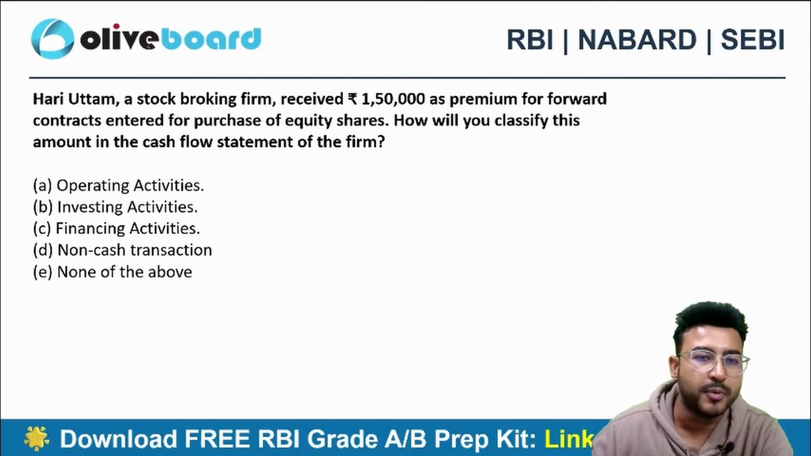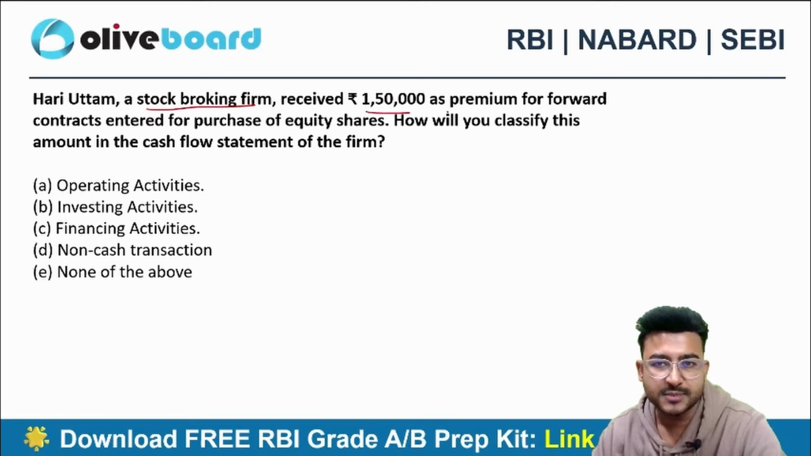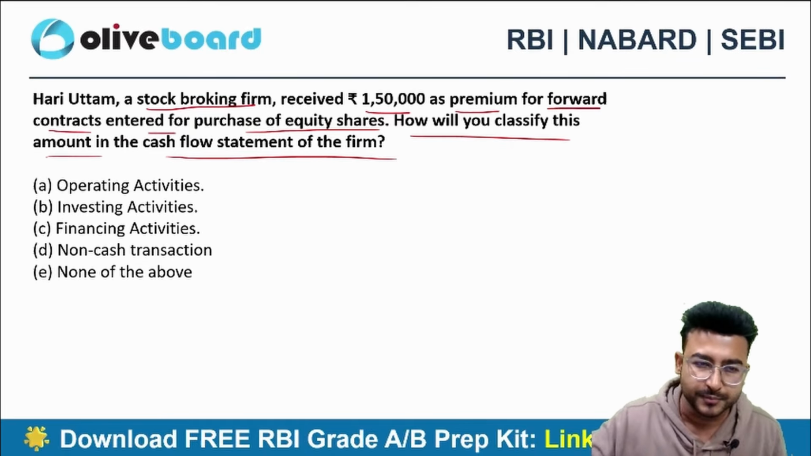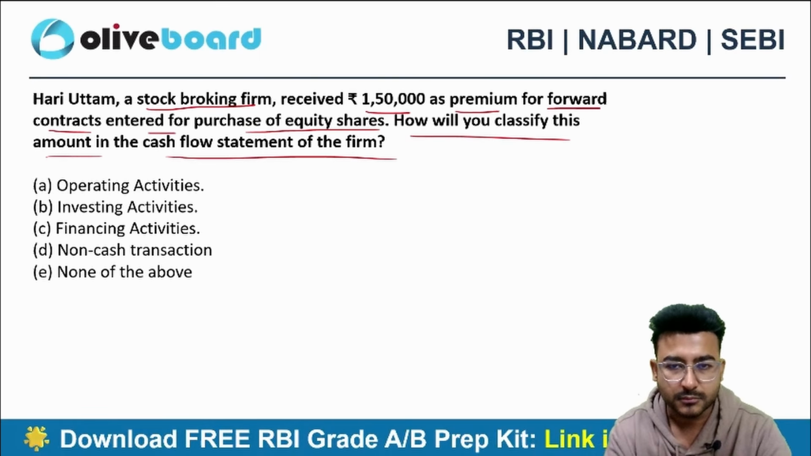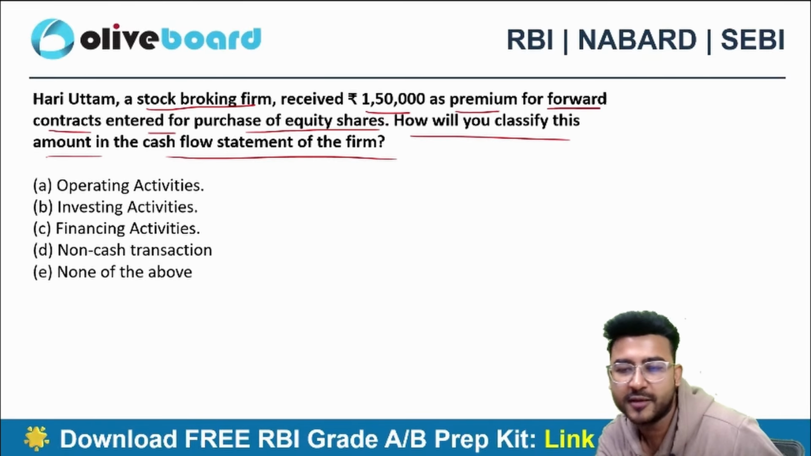Mr. Hari, a stock broking firm, received 1,50,000 as premium for forward contract entered for purchase of equity share. How you will classify the amount in the cash flow statement of the firm? Operating, investing, financing, non-cash, none of the above. Mr. Hari is a stockbroking firm.